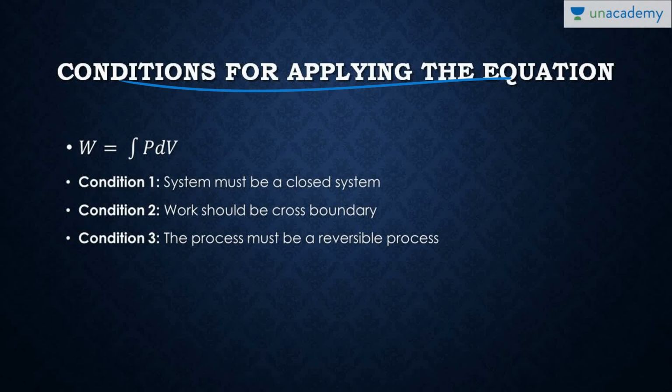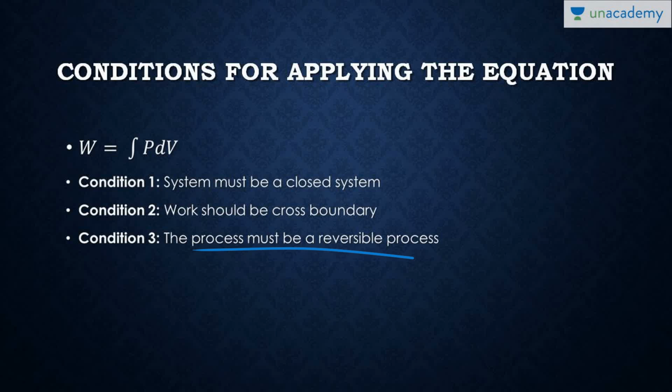So, conditions for applying the equation: this condition W equal to integral PdV, for what is it valid? First of all, the system must be a closed system, because we have done the derivation for a closed system. So W equal to integral PdV is for a closed system. Work should cross the boundary. We all know that work transfer is a boundary phenomenon. Third, the process must be a reversible process. W equal to integral PdV is valid only for a reversible process.